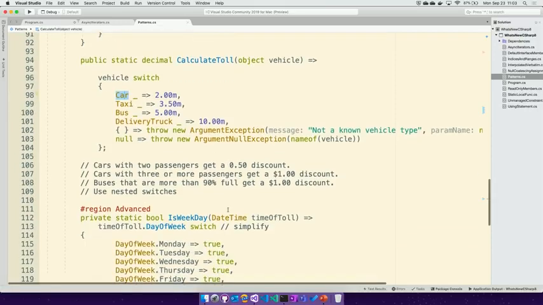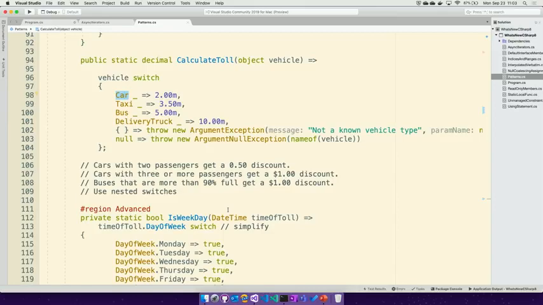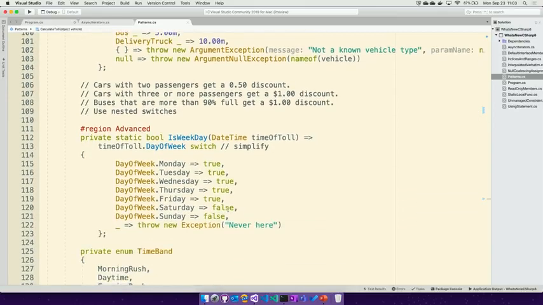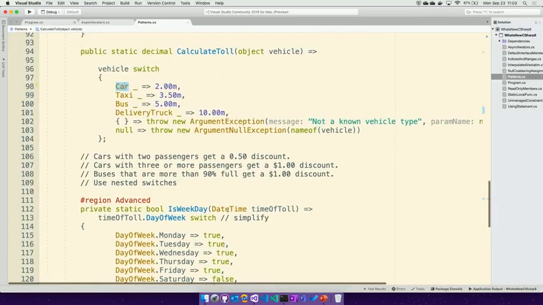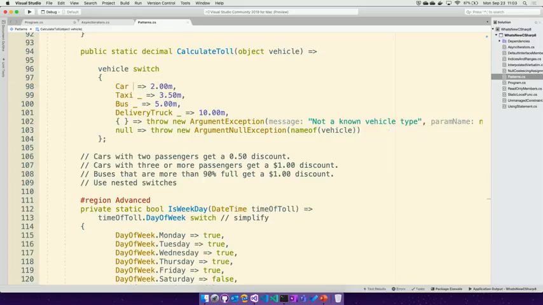We can expand on that more, and as more business rules come in, we may have some advanced rules that say, once we put more people in the car, cars should get a little cheaper. So if I say my car, and if a car has passengers, if it's got 2 or more, so it's got 2, then it's only 1.5. And now if you look, I'm going to get a little bit of squiggles coming in here because I'm not covering every case with the car.